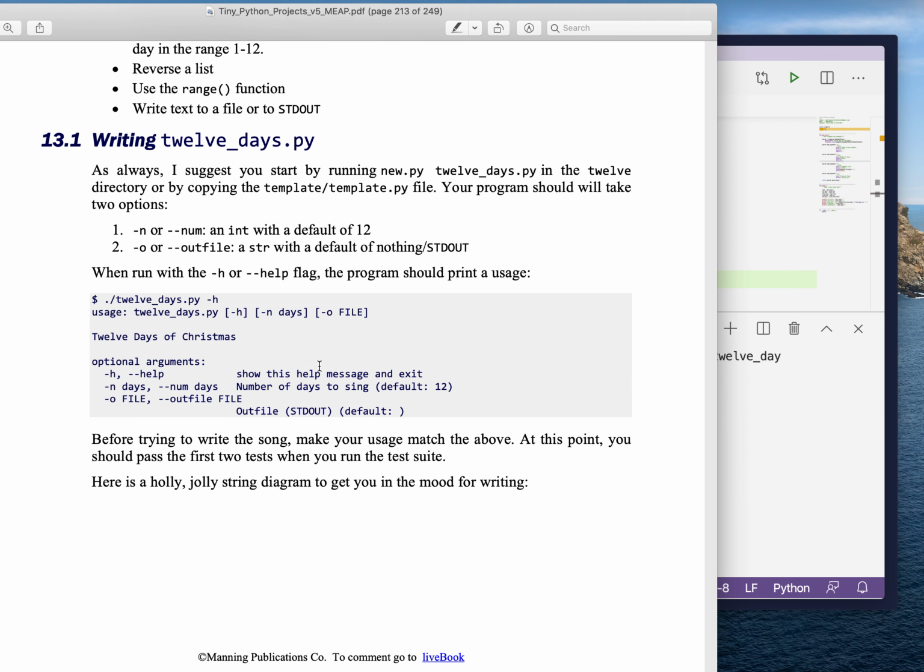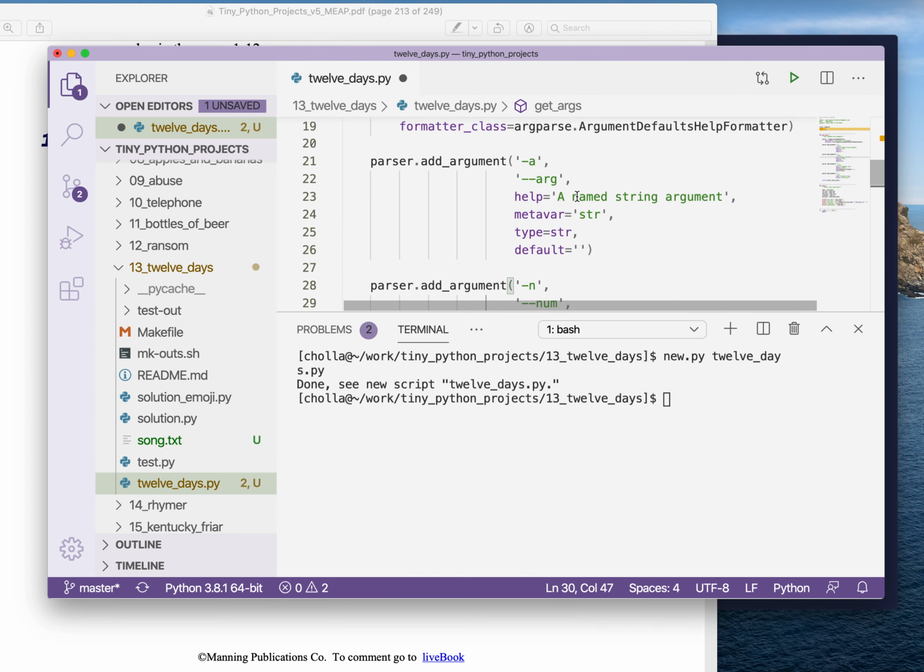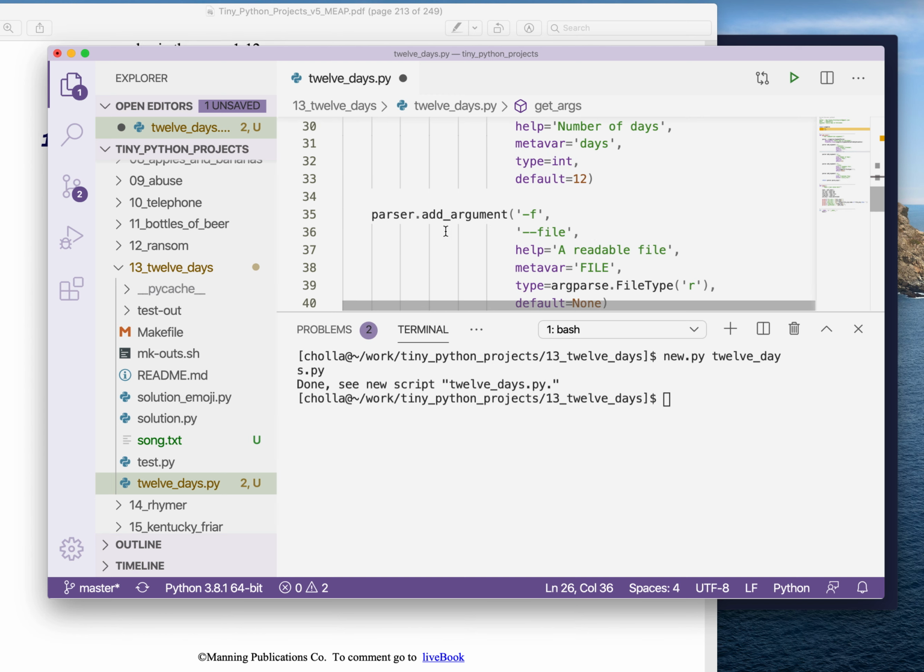And then the other thing is going to be an output file. So I can make this one o because it's just going to be a string. Is it out file? Yes, it's going to be out file. The help should be output file name, and I'll say file here. It's going to be a string, and by default it's going to be nothing. The empty string is fine. You could also make it none. Either of those will be fine.